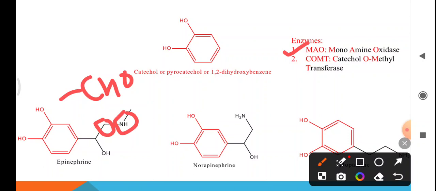Similarly, here in the norepinephrine also, oxidative deamination means conversion of this CH2 group to the aldehyde group along with deamination, that is removal of this amino group.